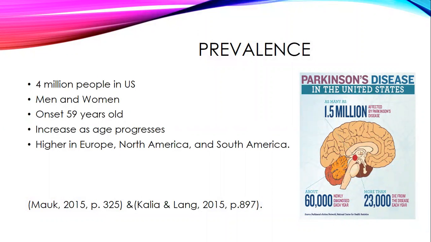Parkinson's disease is the most common neurodegenerative disorder after Alzheimer's disease. It occurs in both men and women, and symptoms progress with age. The onset of the disease is usually at age 59. The areas where the disease is most prevalent are Europe, North America, and South America. There are 4 million people in the United States affected by Parkinson's disease.